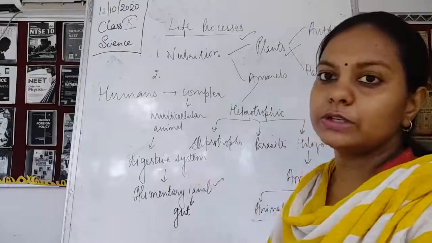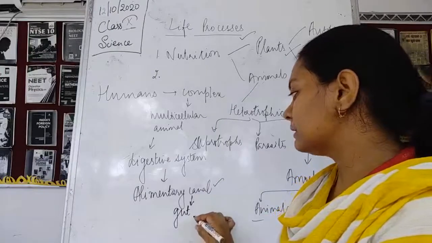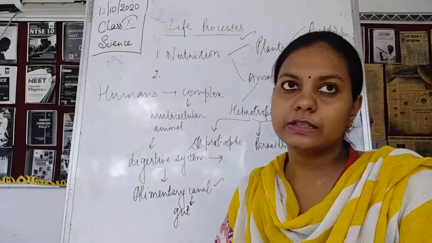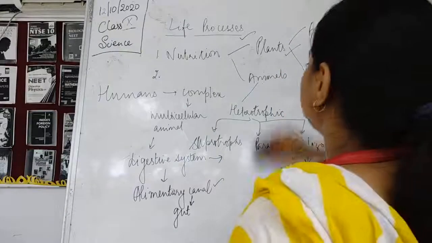Then we have also seen the organs which are present in this digestive system. We were discussing the various steps of nutrition.